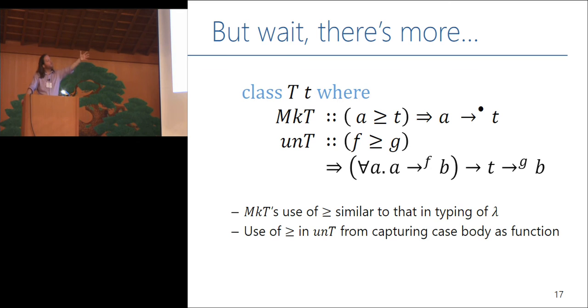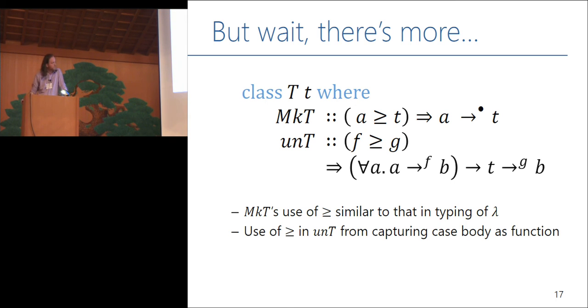And we're going to see a similar pattern. We can sort of describe a deconstructor for these things, right? The key point here is that the use of greater than or equal to in make T is exactly the same as the use of greater than or equal to in the typing of lambda. The only difference is that here we can sort of see the types that get hidden in the existential package directly, and so we can write it in the programming language.